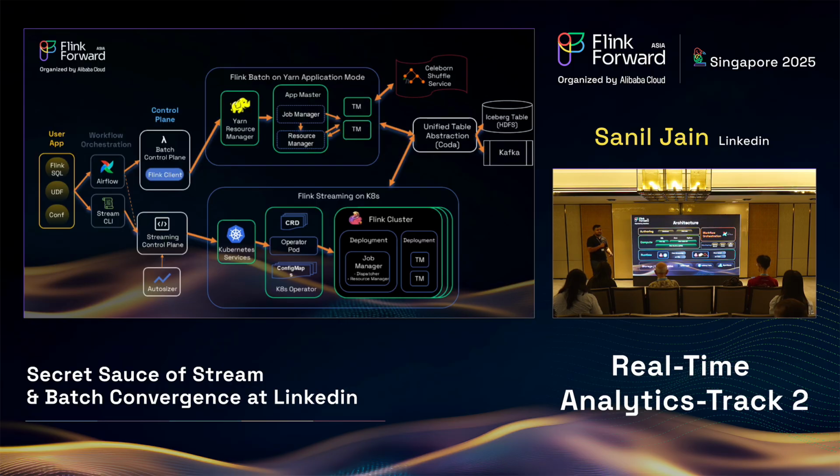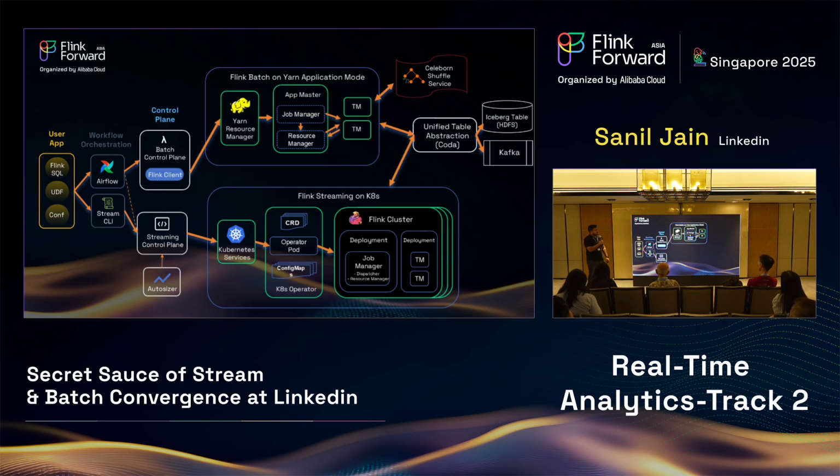Now let's do a deep dive into our architecture, on how a convergence application works today. A user application consists of Flink SQL statements, some UDFs, and user configs. This application can then get orchestrated or deployed via a CLI for stream processing, or via an orchestrator like Airflow if the users have to create complex workflows. So that's the orchestration part. And then that deployment goes to the control plane. We have a batch control plane, and we have a streaming control plane.